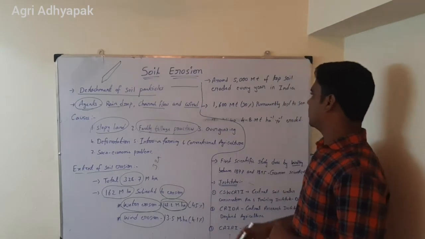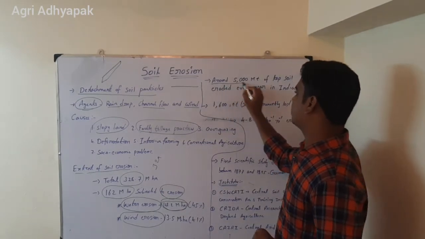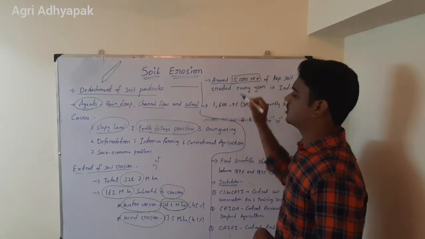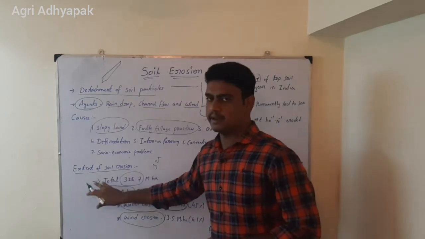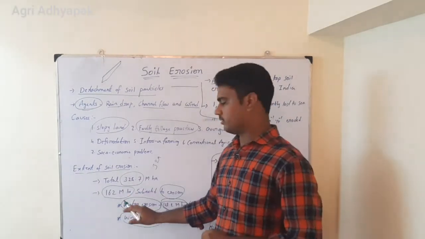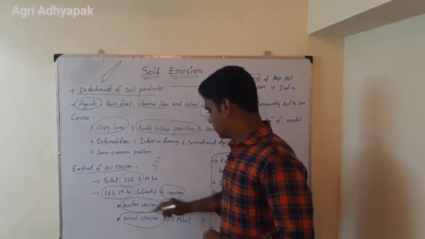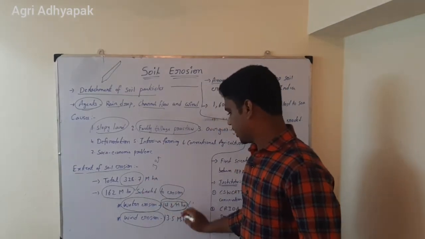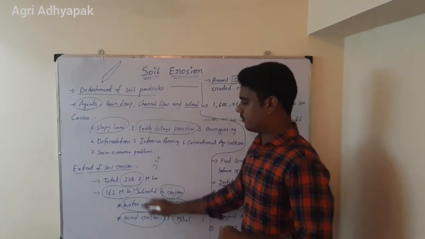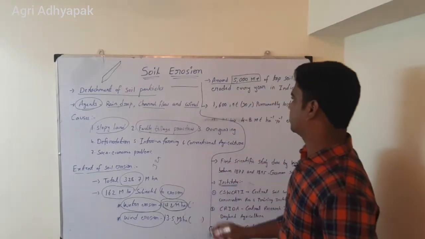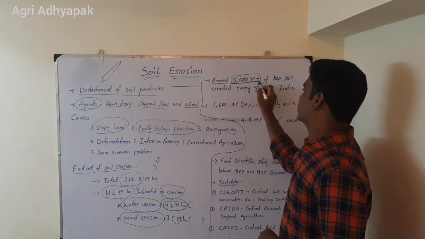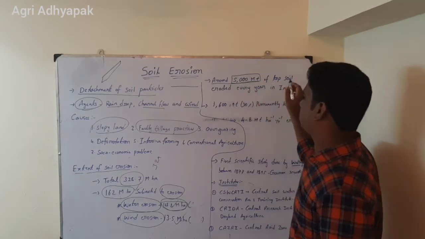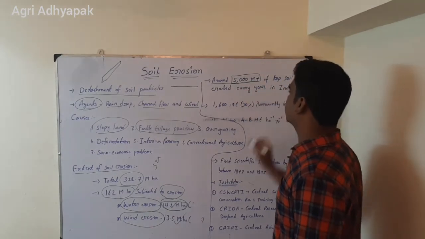But every year around 5,000 million tons is eroded, and this is very important. Whatever I am explaining about the extent of soil erosion is very, very important. So please note down 162 million hectares and also 148 and 13.5. These three are very, very important for the exam from this topic. And the next one is that around 5,000 million tons of topsoil is eroded every year in India.